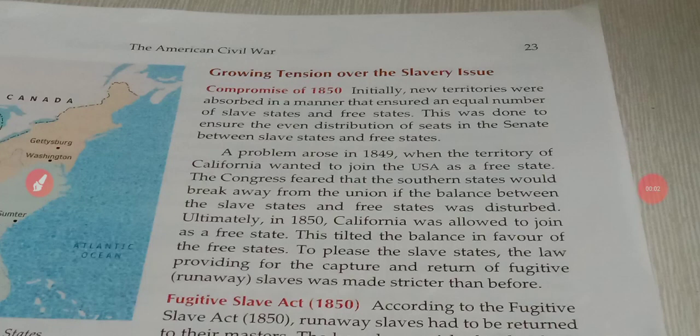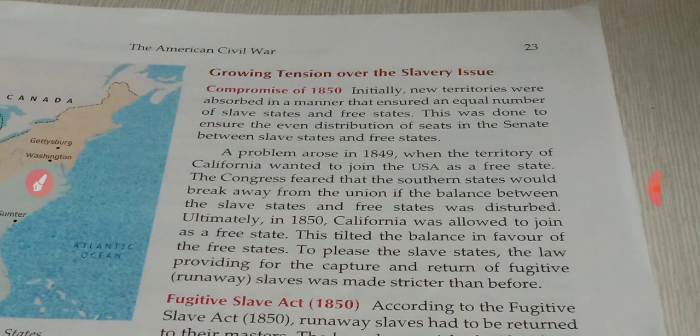Now come to the growing tension over the slavery issue. The Compromise of 1850. In 1850 they decided the states should be equal in number: free states and slave states equal. Why did they divide the states equally?